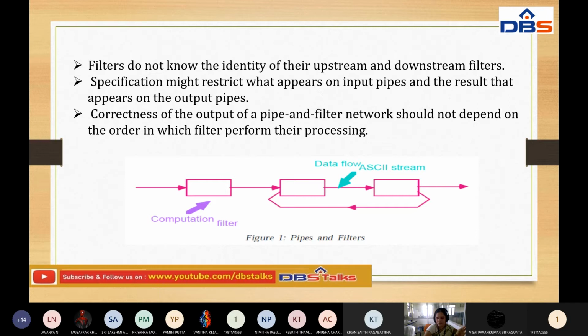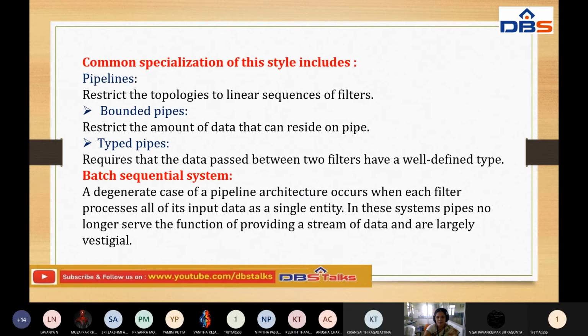Each filter will produce output, but the first filter's output is given as input to the second filter. They can also send the data flow with the help of pipes. This is the structure for the pipes and filters architectural style. This style also has some common specifications. What are those? Pipelines. This architecture also has pipelines.